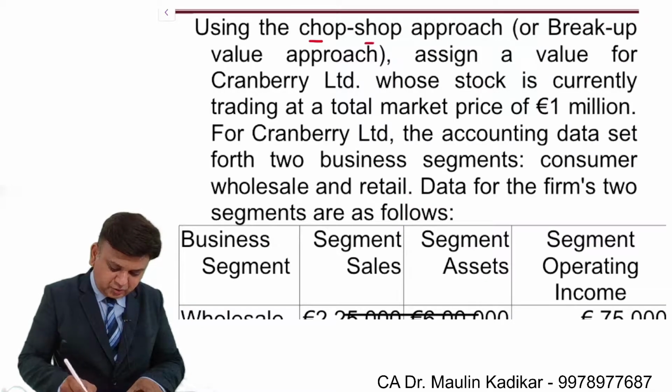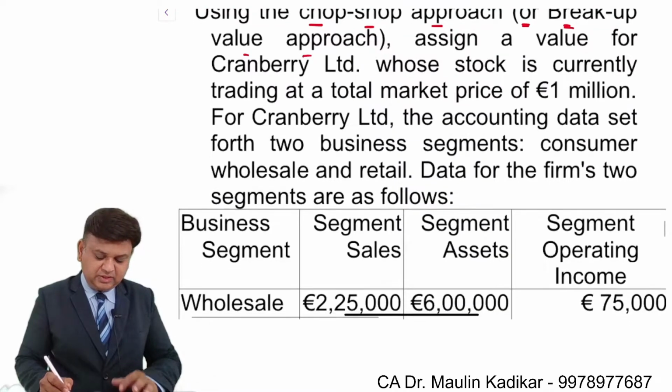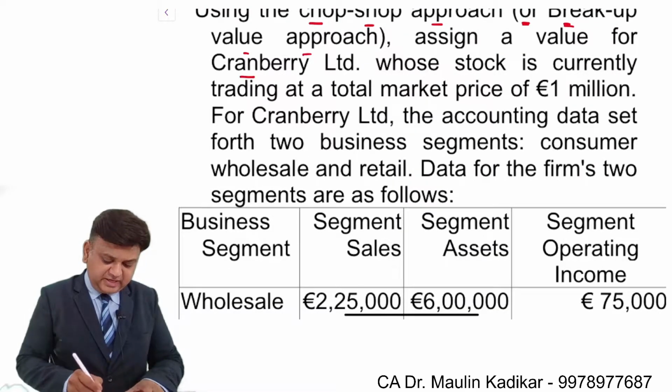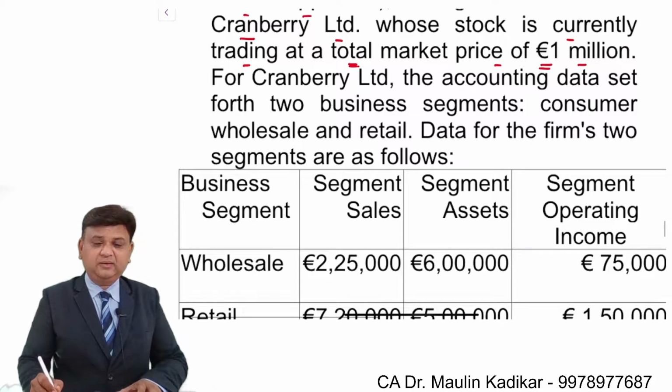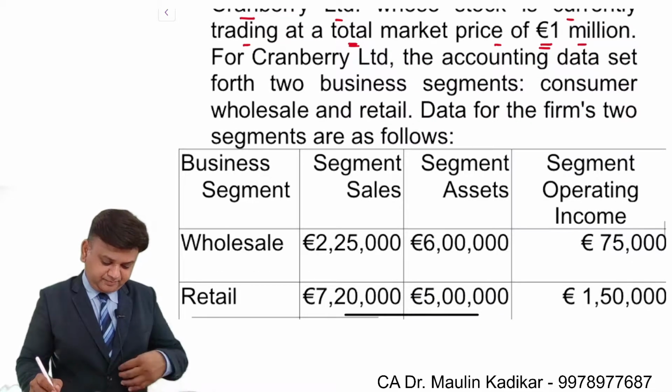Using chop shop approach or breakup value approach, assign a value for Cranberry Limited, whose stock is currently trading at a total market price of euro 1 million. It means 10 lakhs.